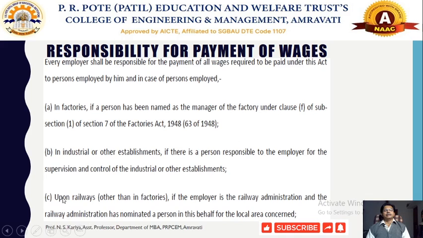In another case, for example railways, other than factories, this law specifically covers railway employees.